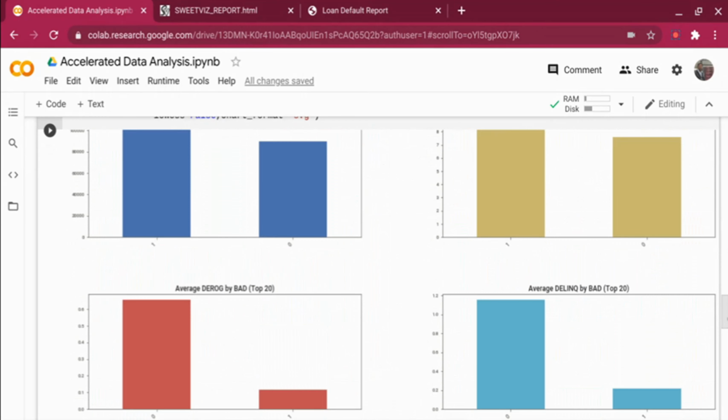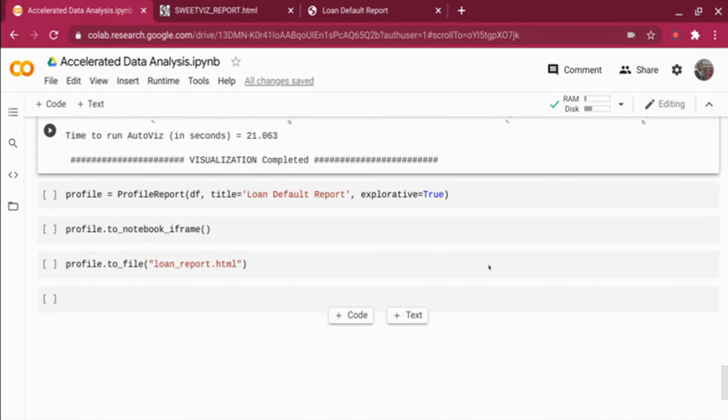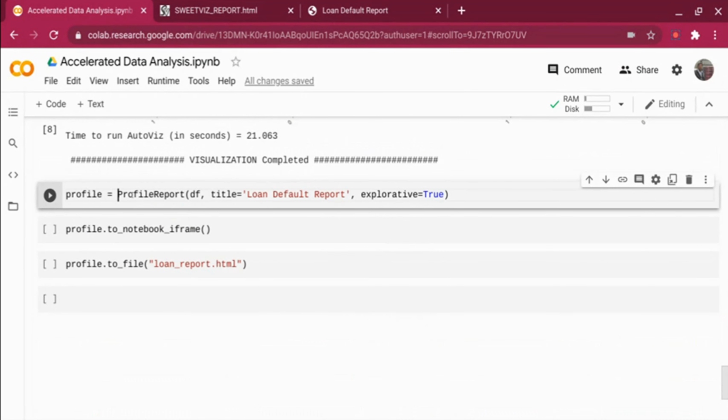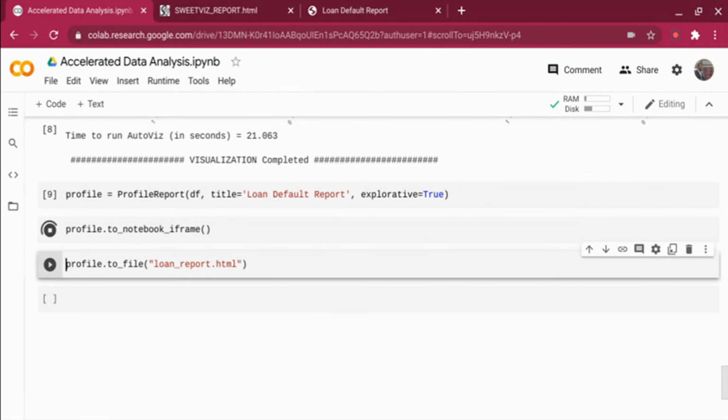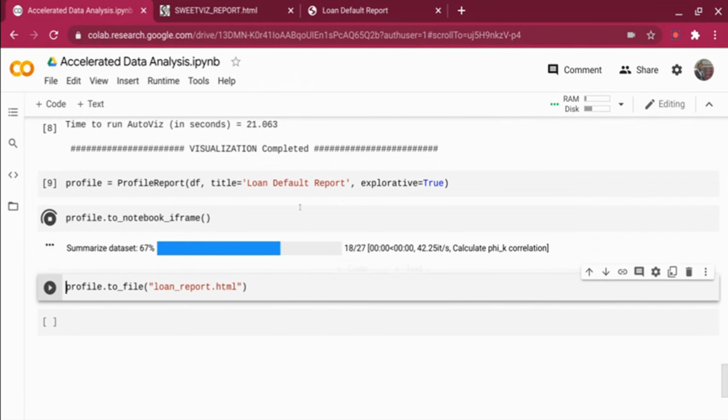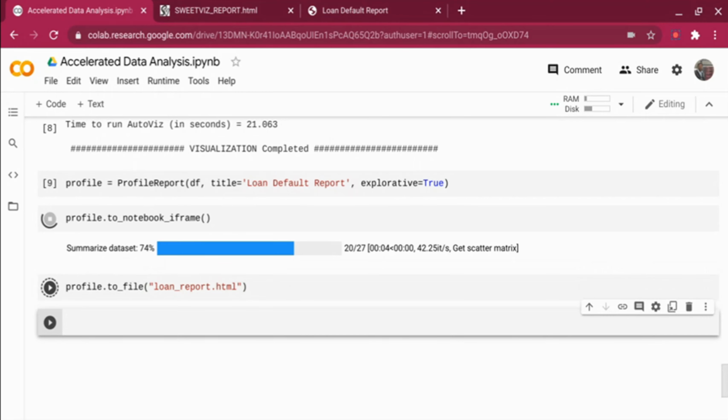The final one I'm going to talk about is the pandas profiler. For pandas profiler, I'm just calling the ProfileReport method, passing the data frame, giving a title to the report, and setting explorative equal to true. Once I have the profile object created, I can either call to_notebook_iframe, which runs it locally and displays in the notebook itself. What I can also do is call profile.to_file to an HTML file, so I get a report out of it. Once this runs, it's going to take the report and save it in my local directory or any directory path that you give, right?